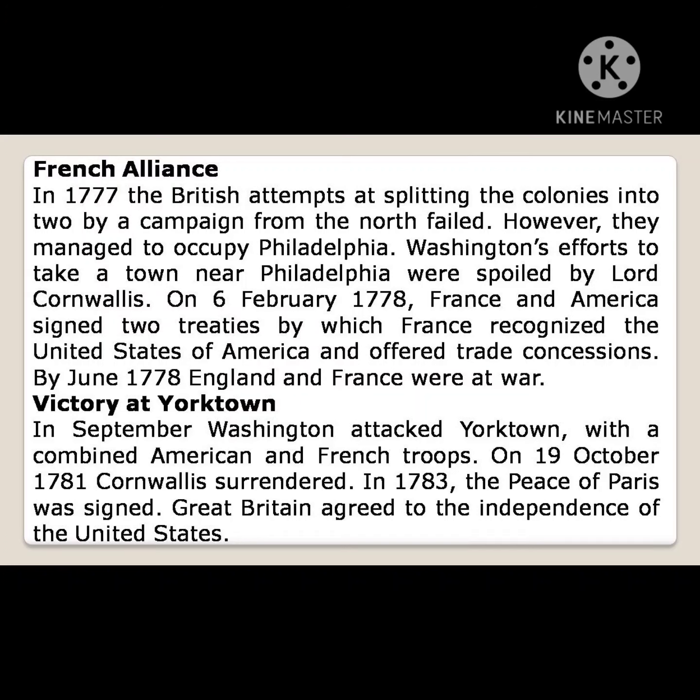In 1783, the Peace of Paris was signed. Great Britain agreed to the independence of the United States.